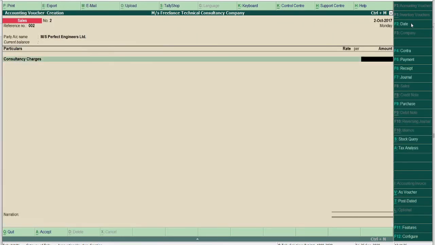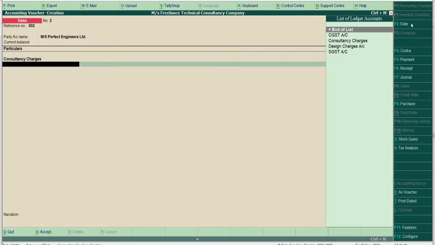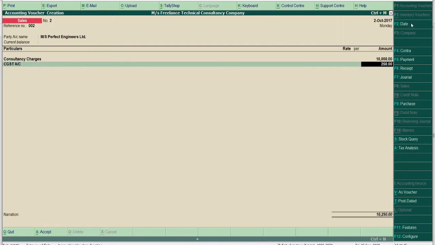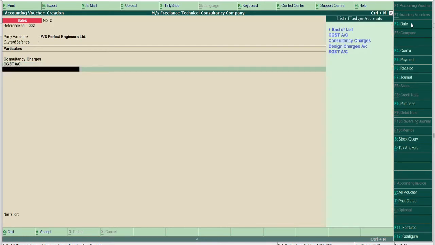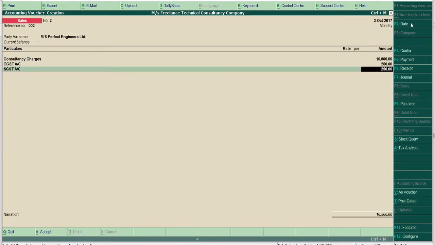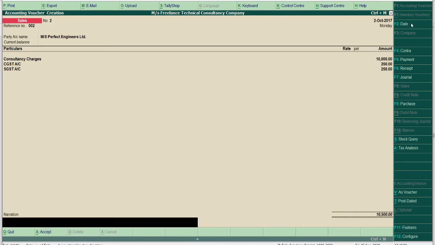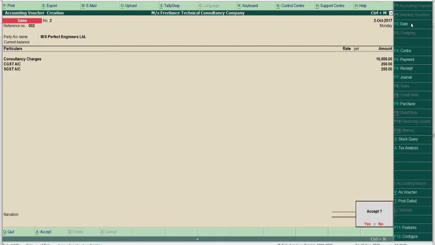Then I will put the amount here as 10,000 given in the problem, and then CGST 250 and spacebar SGST. No need to create CGST and SGST again because we have already created these two ledger accounts. So CGST and SGST, and the total 10,500. You can put the narration or simply press enter key to accept this.